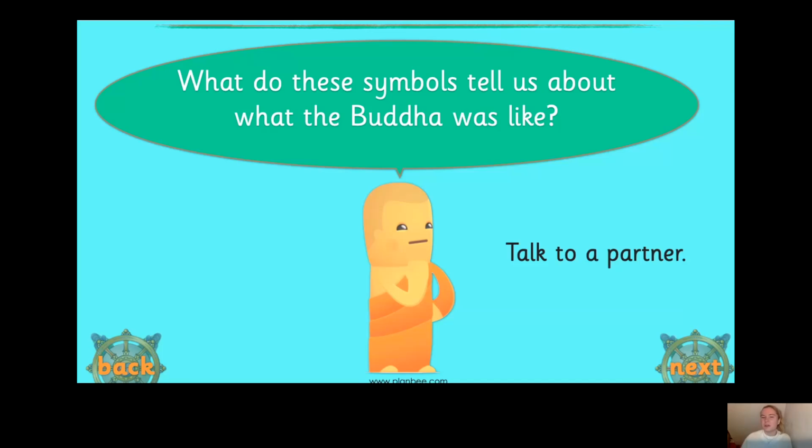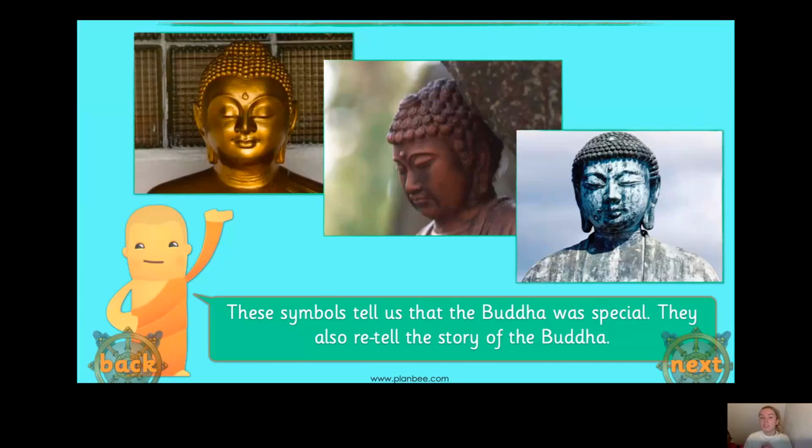Okay, year 2. So the symbols, the different features on the Buddha statues represent the fact that Buddha was special, okay? And they also retell the story of the Buddha, so how Siddhartha Gautama became the Buddha. As we said, the curls on his head represent the snails that were sitting on his head while he was meditating under the Bodhi tree to protect him from the sun, as well as his long earlobes, which represents the fact that Siddhartha Gautama, when he was a prince in his palace, used to wear very heavy earrings. So that makes us think back to that story, the fact that they are features on the Buddha statues.